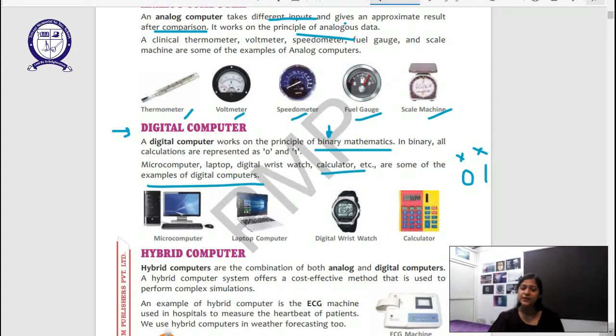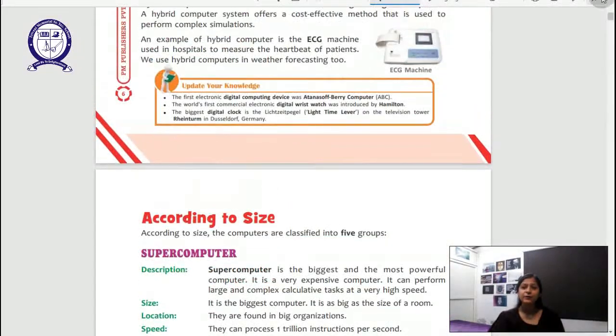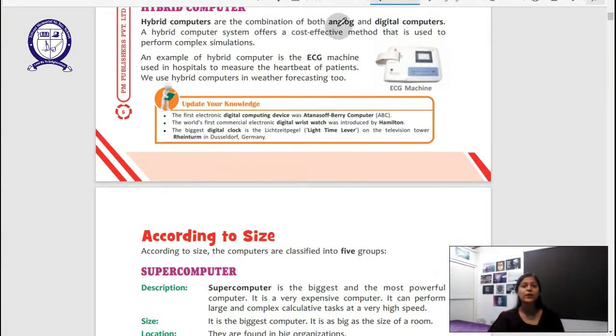So we've studied the examples. Now we will talk about hybrid computers. Hybrid computers are the combination of both analog and digital computers.